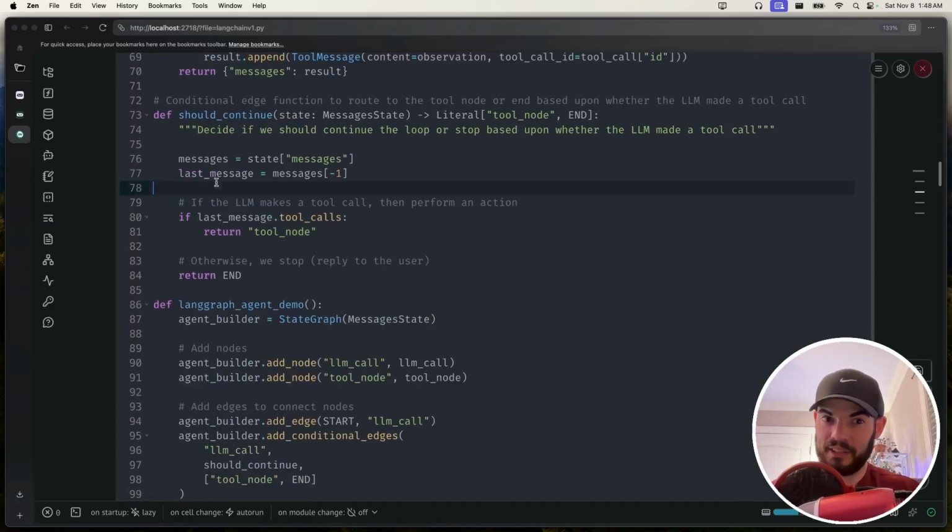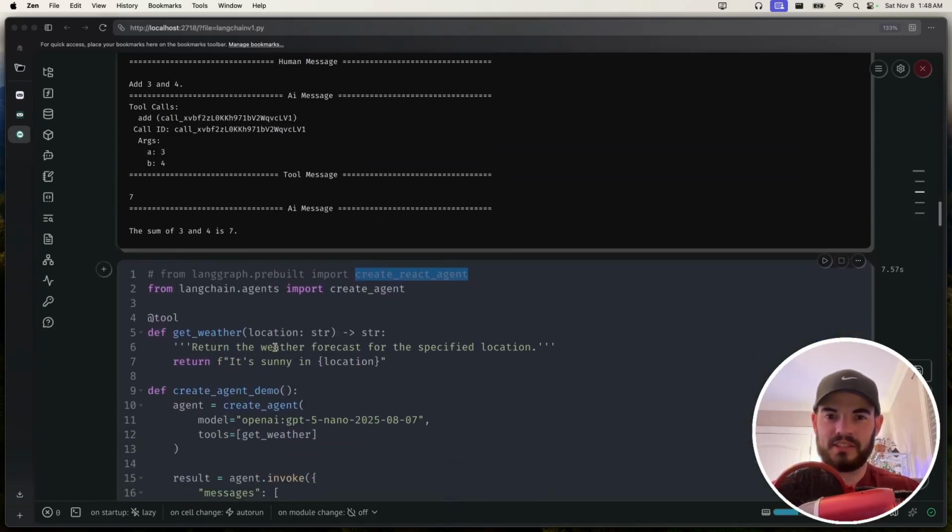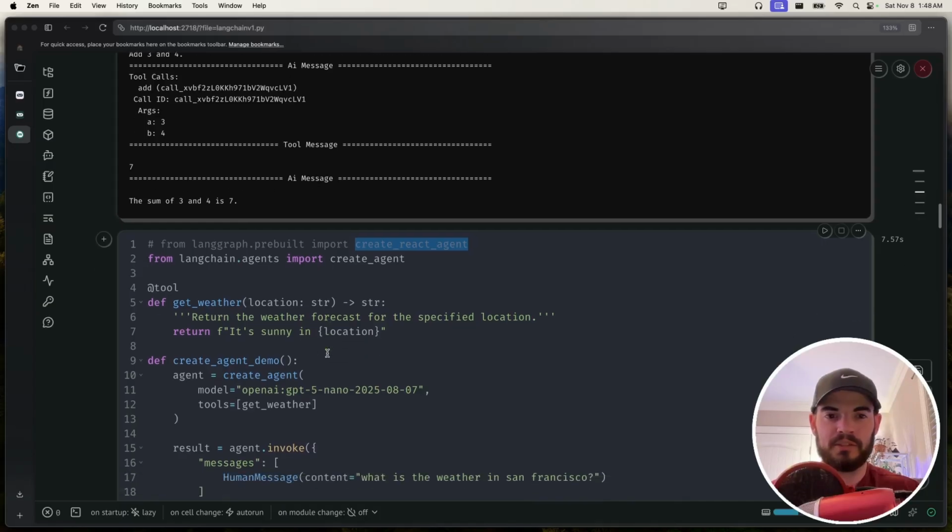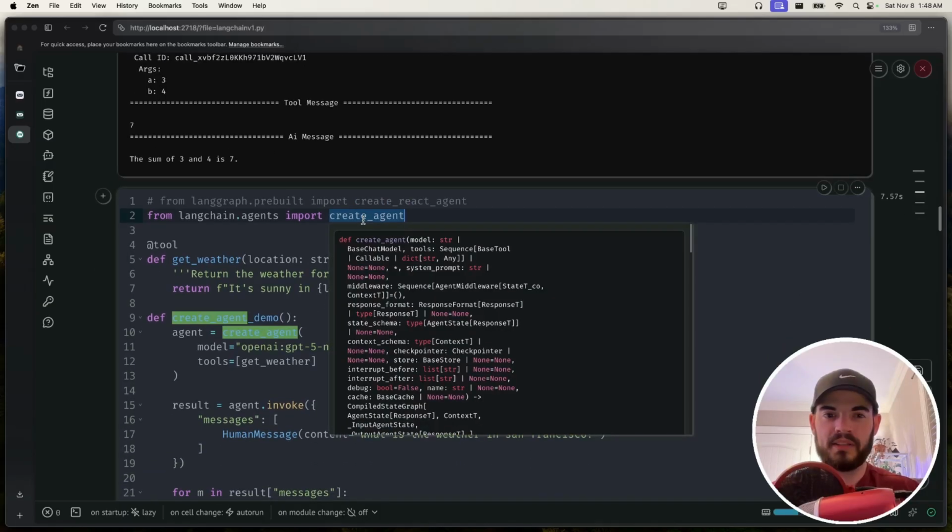And like I said, instead of having to do all of this, you could just simply call create React agent, feed it the tools, feed it that initial prompt, and it would just go for you. So they ported this concept into LangChain natively. And literally the return type of this create agent is actually a compiled state graph, which is a primitive within